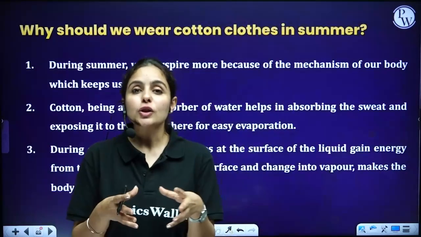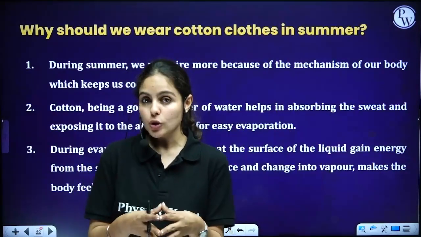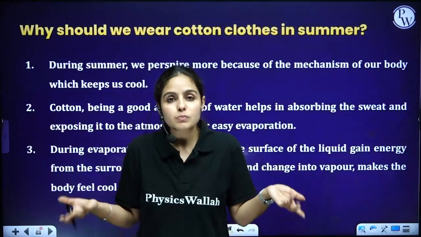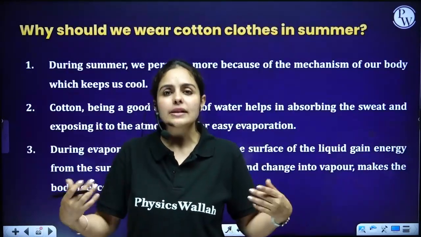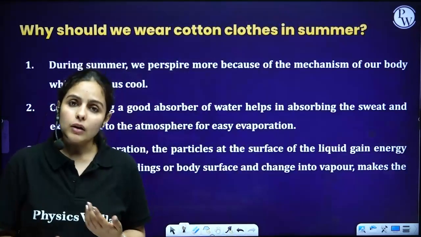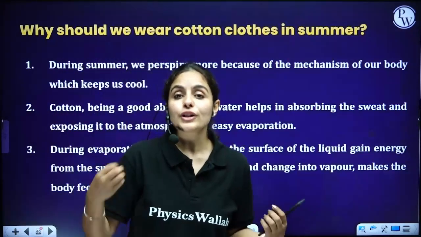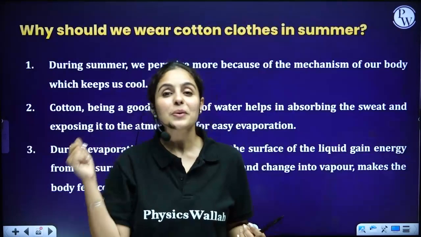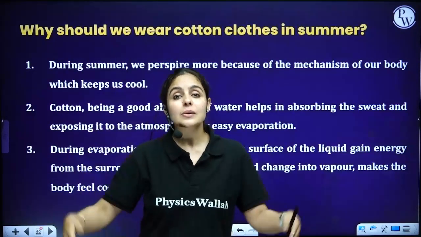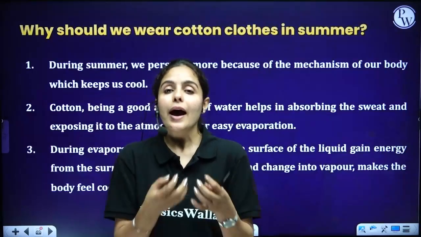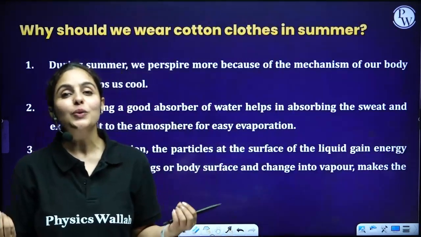So with cotton clothes, being porous in nature, even if your body is sweating, in summers the body has a mechanism to release extra water and sweat. That sweat from your body will vaporize, and once it vaporizes, it takes away the extra amount of heat and latent heat from your body and makes it feel cooler.